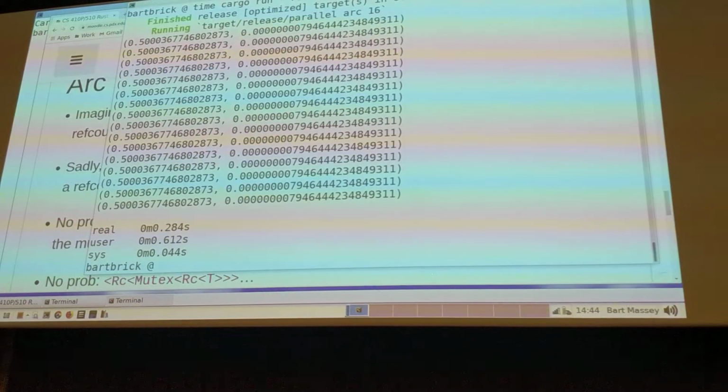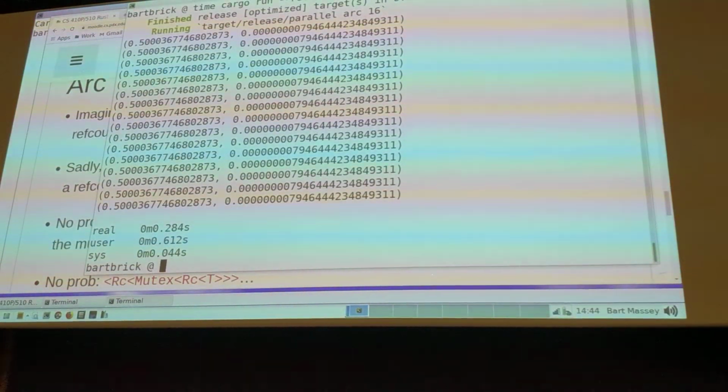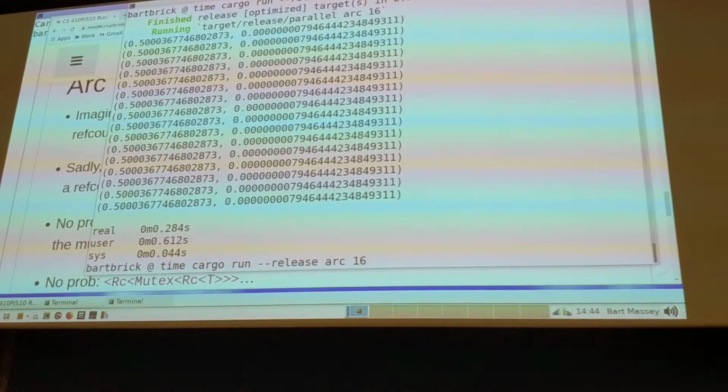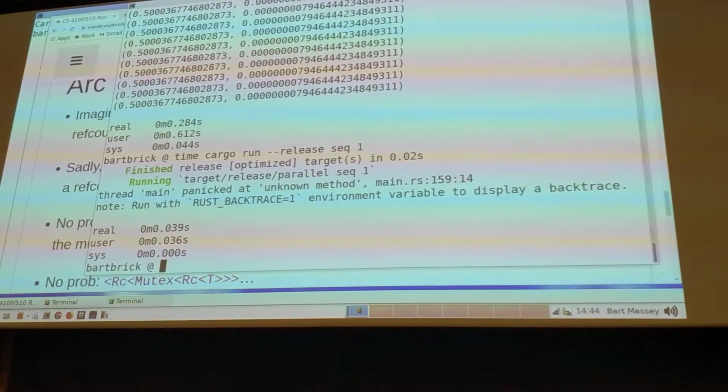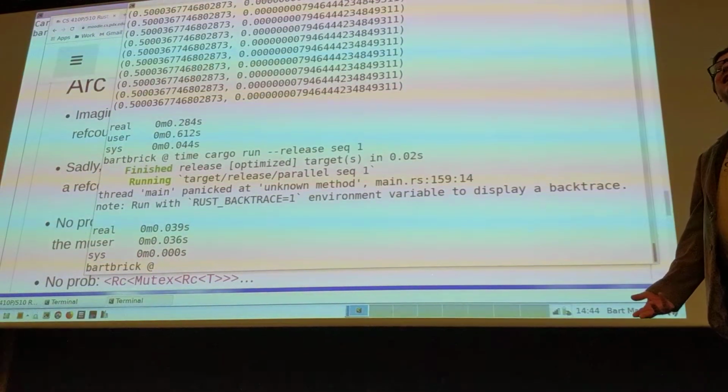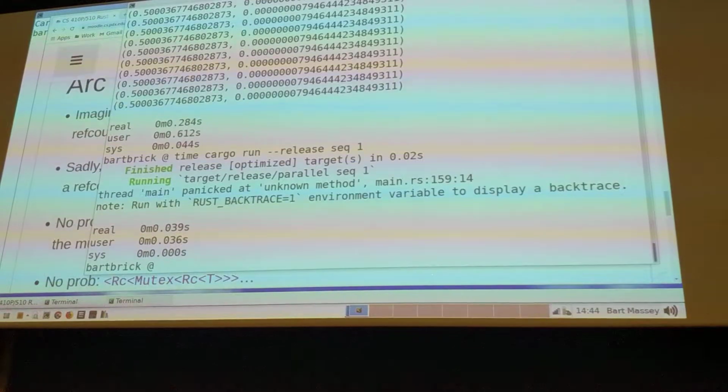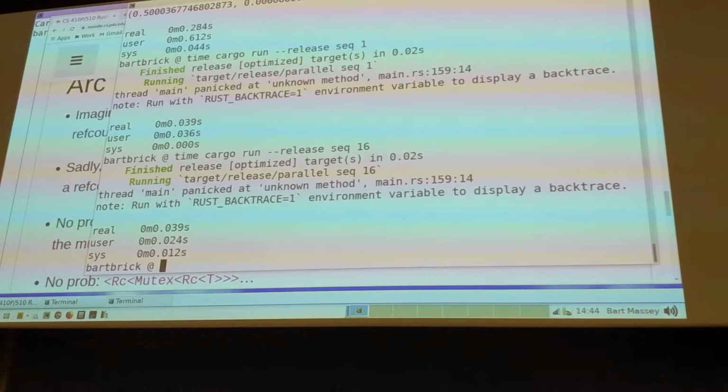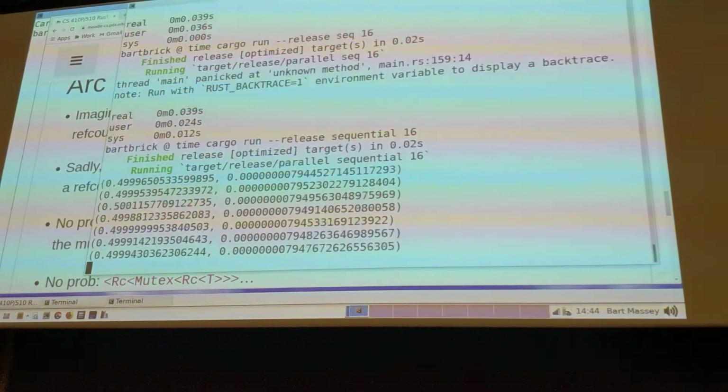Here's generating this, calculating the same statistics 16 times. Let us remind ourselves of what the sequential program was on 1. Oh, okay. That's a lot worse. But it's calculating the same statistics 16 times, right? That's completely unfair. What if I calculate sequential 16 times again? Oh, thank you. It does panic. You're right. It panicked both times. My bad. I'm not paying attention to what I'm doing. That's not good.